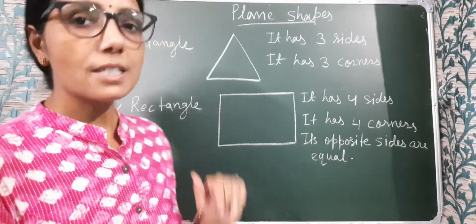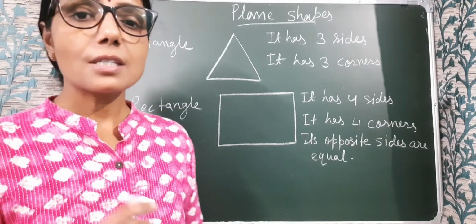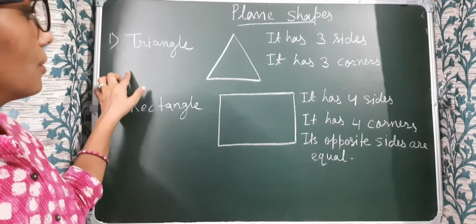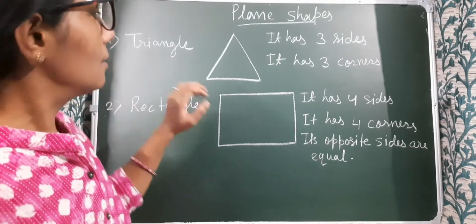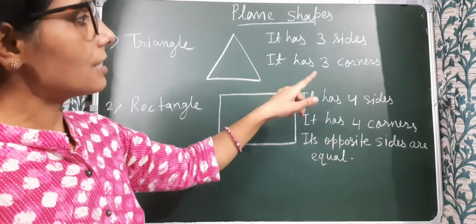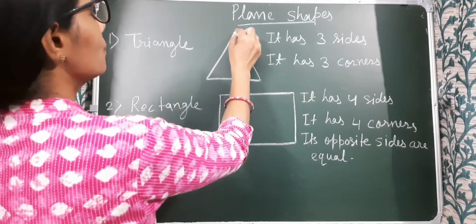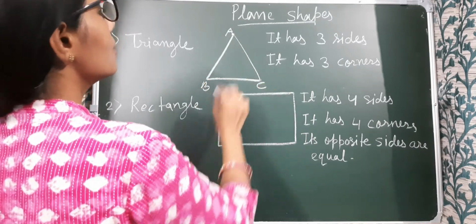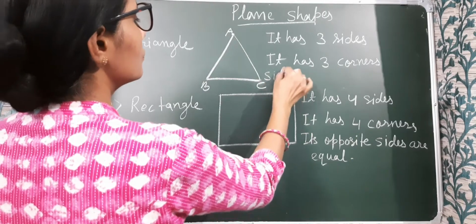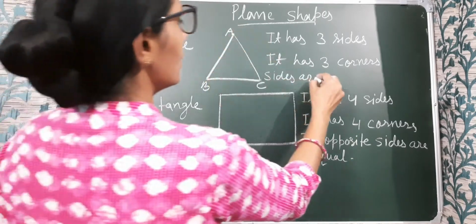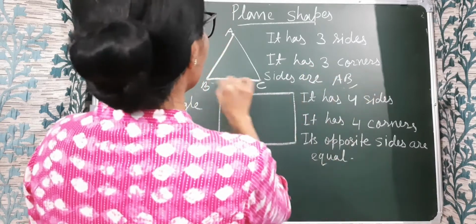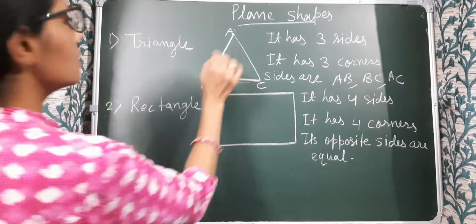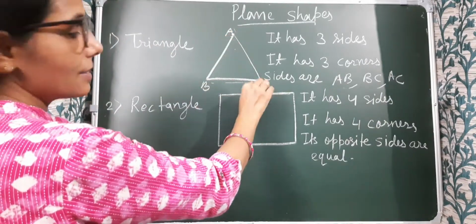Now learn about plane shapes. You have already studied plane shapes in the previous class. I am just recalling it. First is the triangle. A triangle has 3 sides and 3 corners. Suppose the corners of this triangle are named A, B and C. So the sides are AB, BC and AC.